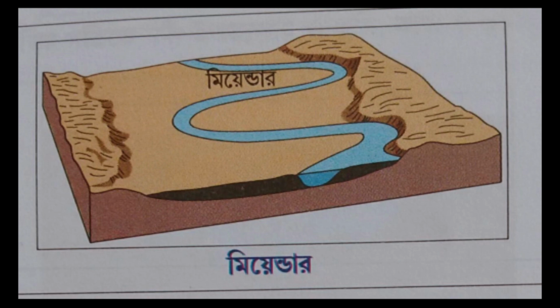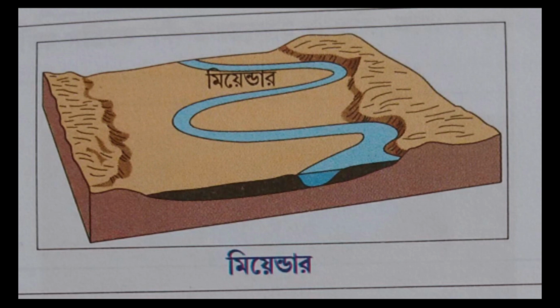Due to erosion, the river is bent to form a meander-like loop. This bending or curvature form of the river is known as a meander. An example of a meander is in Nadia district. Meanders are found in the Jalangi river basin.